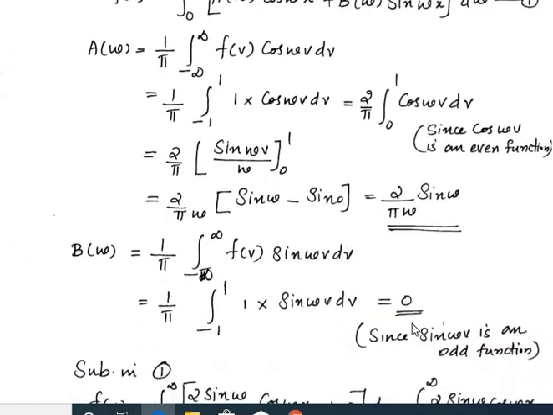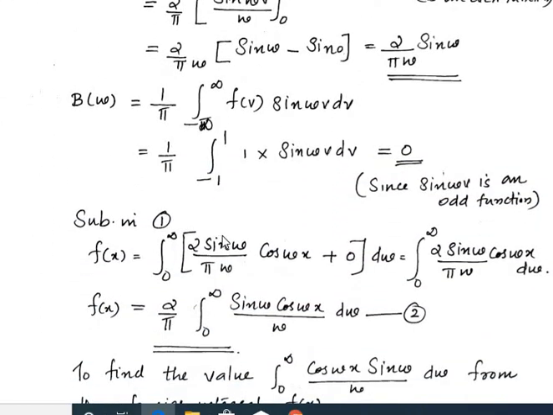Equation 1 becomes f(x) equal to the integral from 0 to infinity of 2 sin ω by πω times cos ωx dω. Now we can take 2/π outside, then it becomes 2/π times the integral from 0 to infinity of sin ω cos ωx by ω dω. So this is the corresponding Fourier integral representation of the given function.